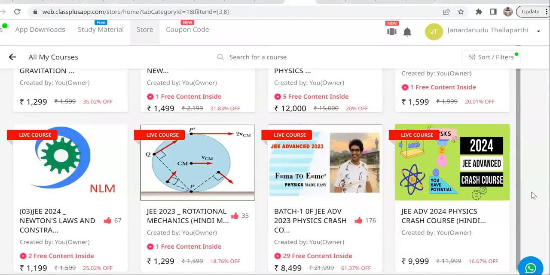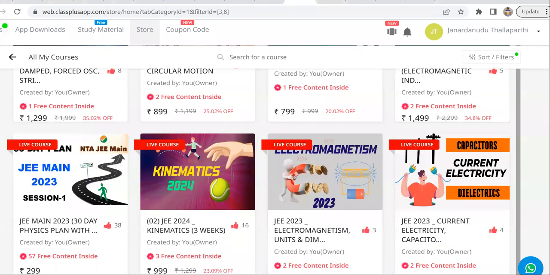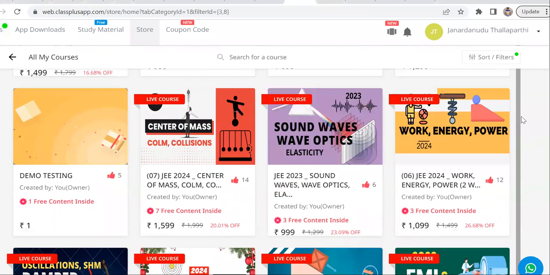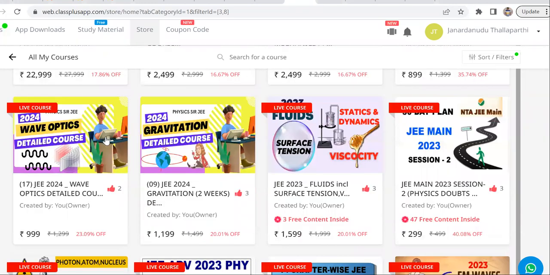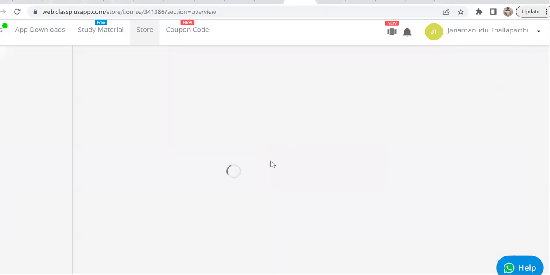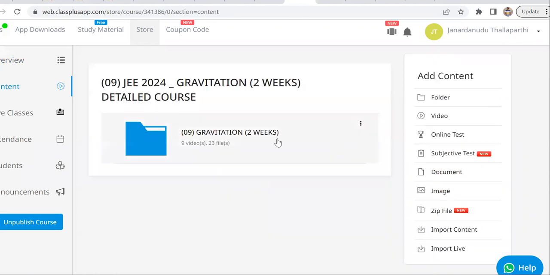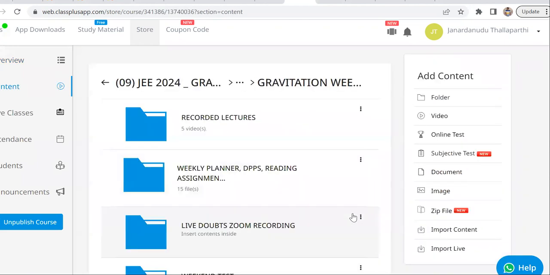So if you go into the weekly planner of, let's say, let's try gravitation. Gravitation is the recent one. So if you go into gravitation content, let's go into the second week.